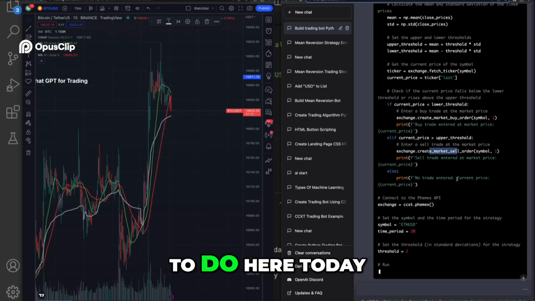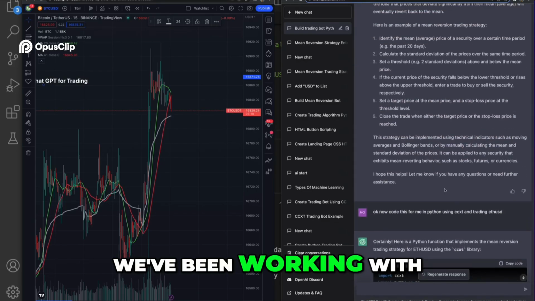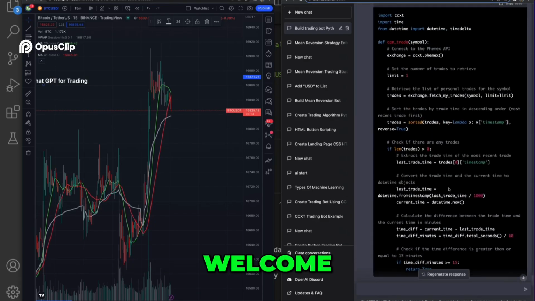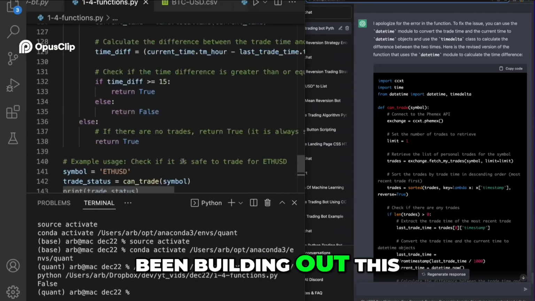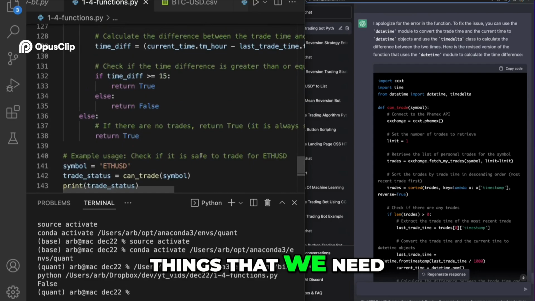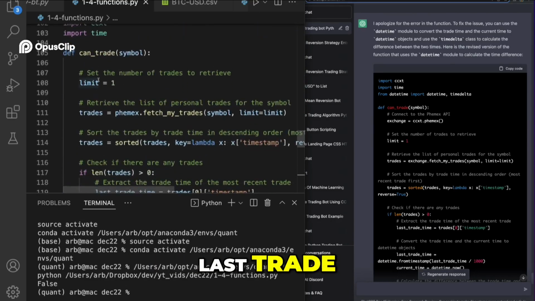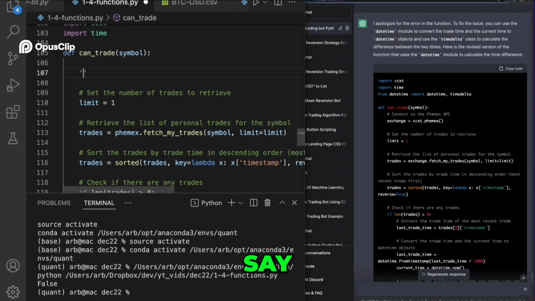But what I want to do here today, as you can see, this code is outputting. We've been working with this for a while. So if you're new to the channel, welcome. But if you're returning, you know that we stopped here and we've been building out this mean reversion strategy. And one of the things that we need to build is a function that gets my last trade. And it needs to look at that last trade and pretty much say this.